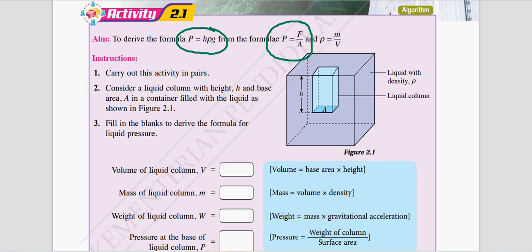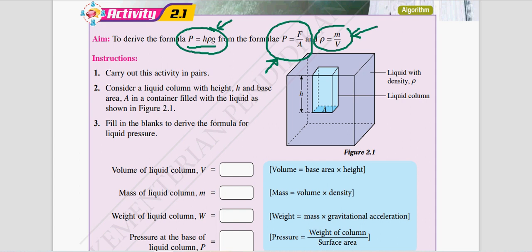P equals F over A is the general formula for pressure: pressure acting on the surface is equal to the force acting on the surface divided by the area. But pressure in liquid has a special formula, P equals h rho g. We can derive the pressure in liquid formula from two formulas, which are P equals F over A and rho equals m over V.